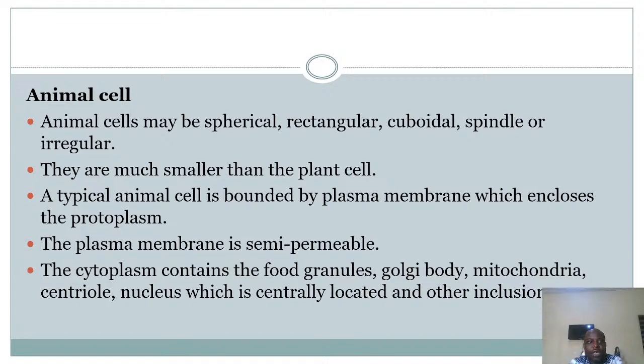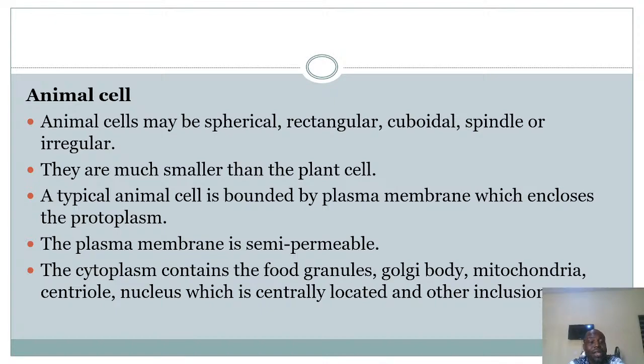So that's the way they exchange substances or waste or materials, food items or nutrients in and out of their cell. They allow certain solutes to be able to pass through or in and out of their cell. So they are semi-permeable.